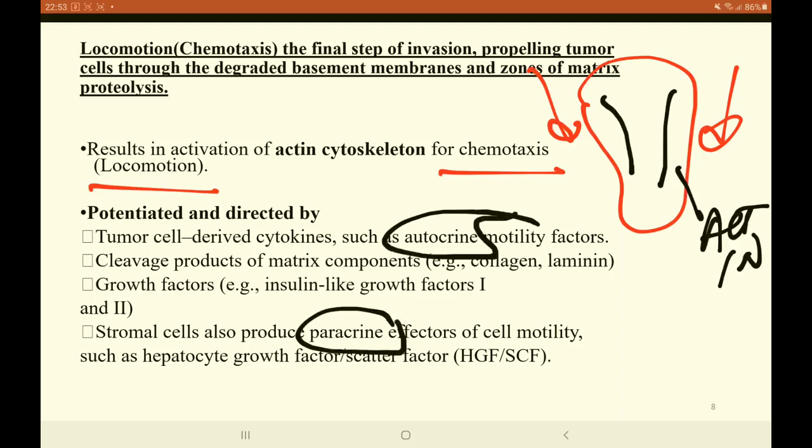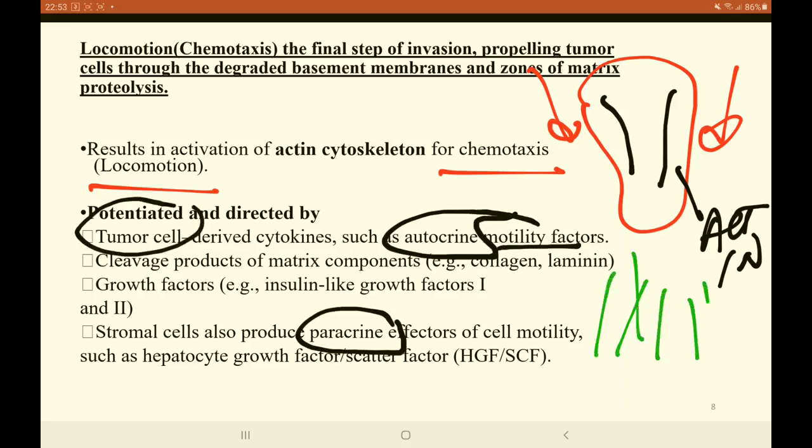We use the word autocrine because these motility factors are produced by the tumor itself, and the word paracrine because in this condition the stromal cells produce several factors like the hepatocyte growth factor and the scatter factor, which help in the process of chemotaxis or locomotion.